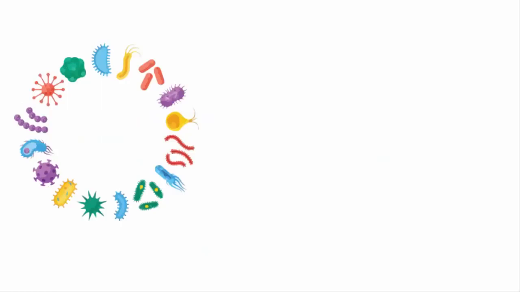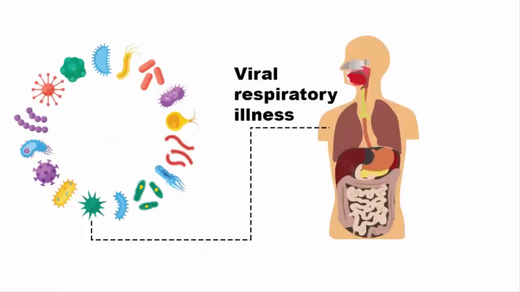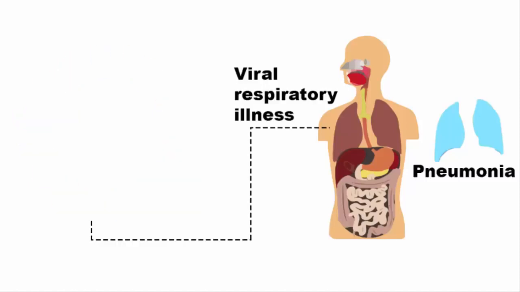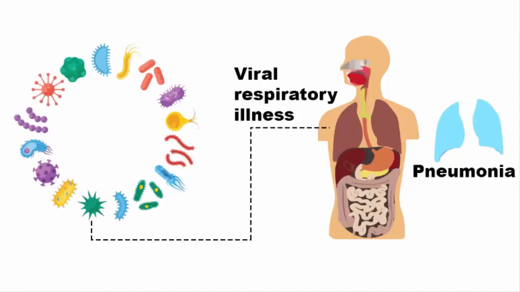The pathogen is said to be a member of a family of viruses that causes viral respiratory illness, which means it affects our lungs, causing shortness of breath and severe pneumonia. The human body consists of millions of tiny living organisms, which altogether are called bacteria, archaea, protists, fungi, and viruses. Bacteria are microbes that are found on the skin, in the nose, mouth, and especially in the gut. We acquire these bacteria during birth and the first years of life, and they live with us throughout our lives.